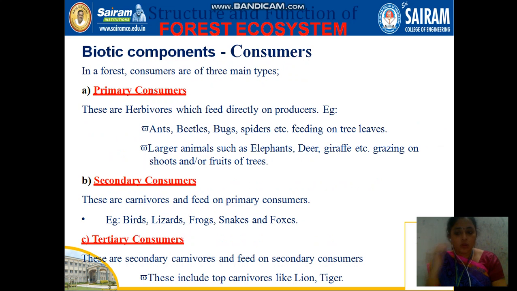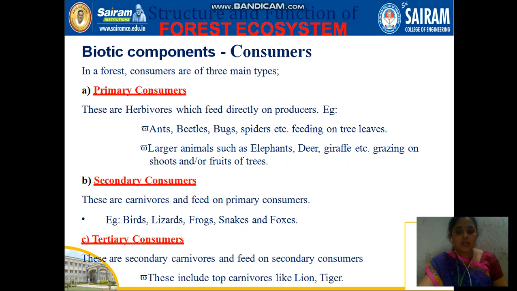And the biotic components include the producers we have seen, and the different consumers: primary consumer, secondary consumer and tertiary consumer. Primary consumers are herbivores, which depend on the plants directly for food, like bugs, spiders, ants, everything we can see.